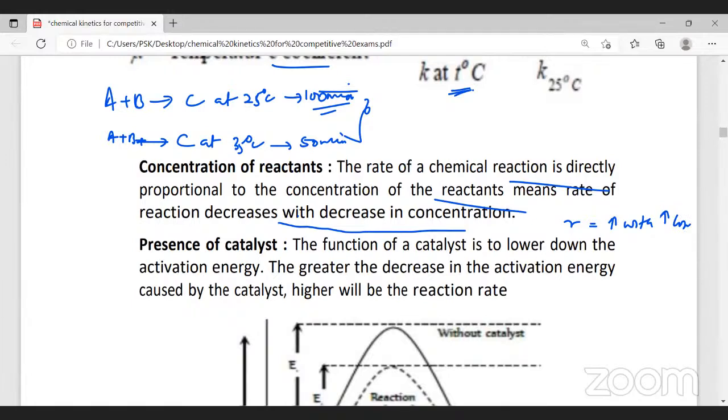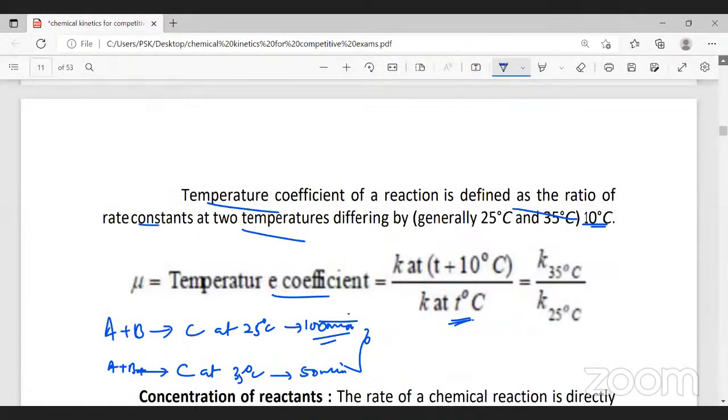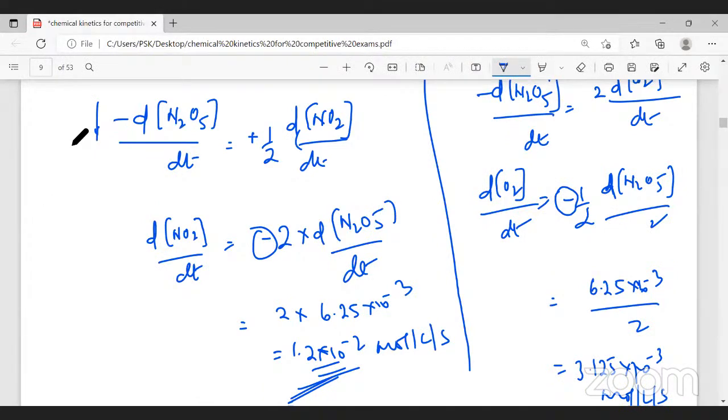I wrote it when I was explaining the factors, I don't know whether it's there. You can see the rate is directly proportional to concentration. I wrote it here. All right.